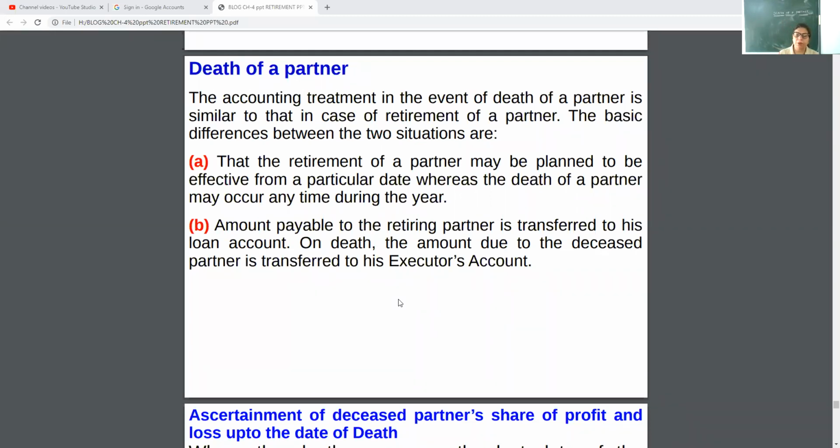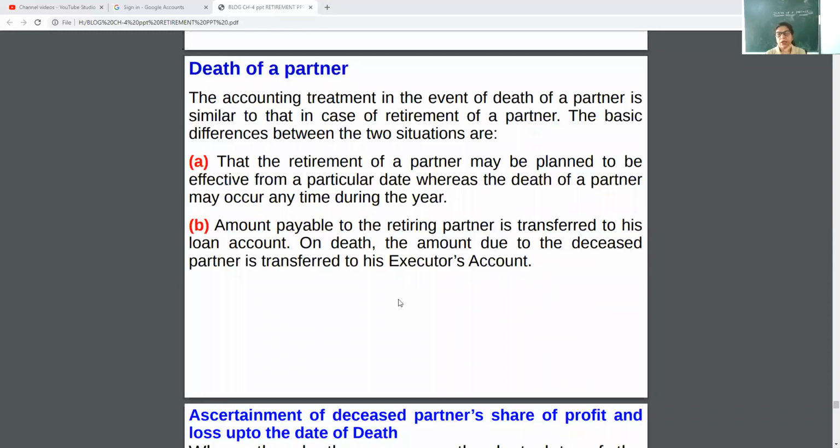And the amount payable to the retiring partner is transferred to his loan account, while on the death, the amount due to the deceased partner is transferred to his executor. Executor means nominee, okay, which is already decided by the partners, who will be my nominee. This is the main difference I can tell you. When a partner retires, some part we pay in cash or bank, some part in loan, and that amount is transferred to his loan account.